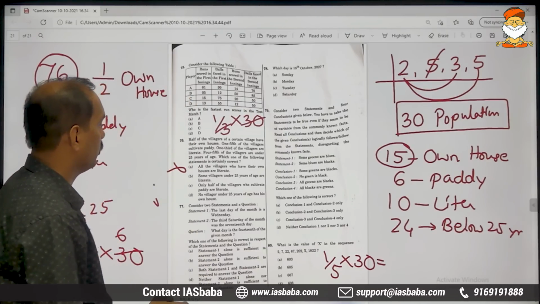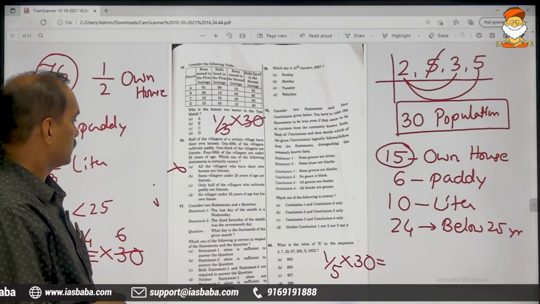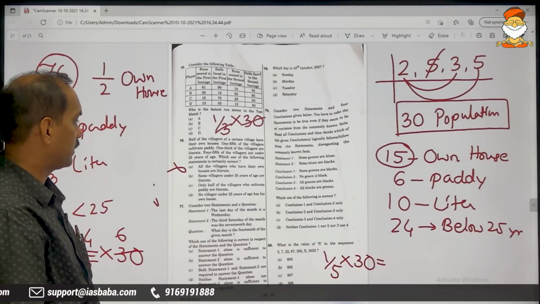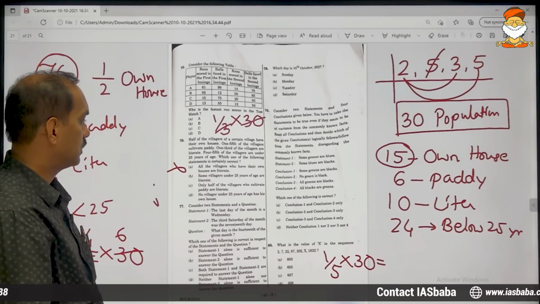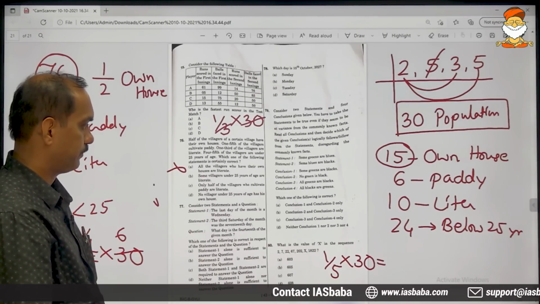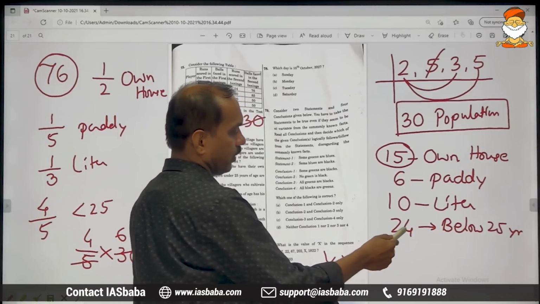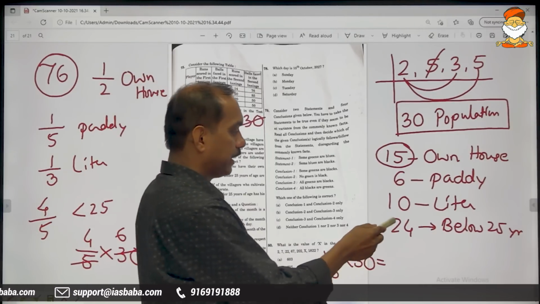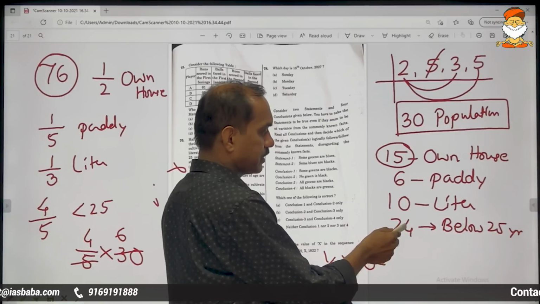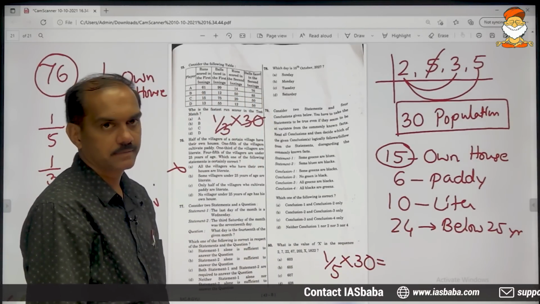Now moving on to the second option: some villagers under 25 years of age are literate. How many are below 25? 24. And of these 24, some are literates.